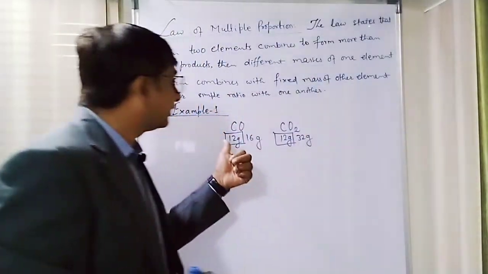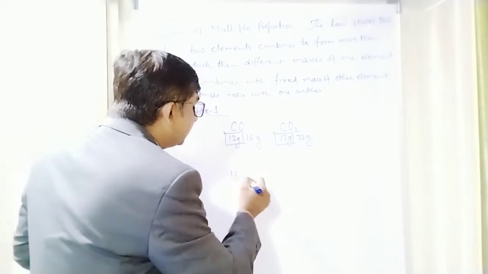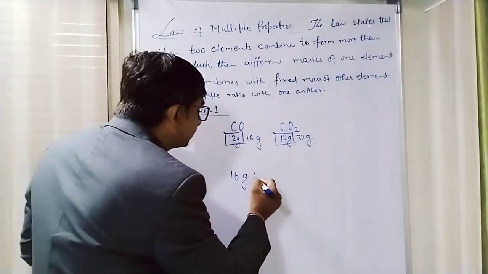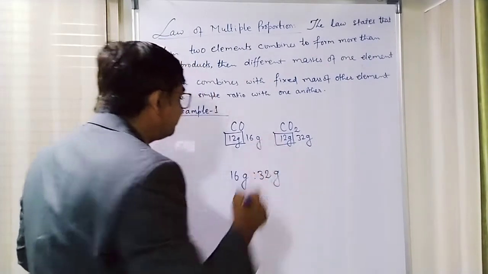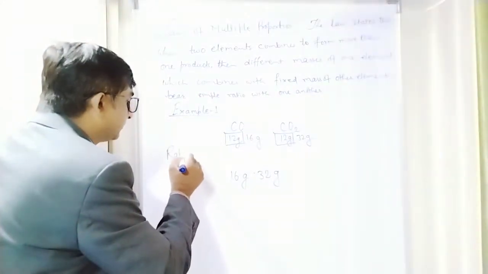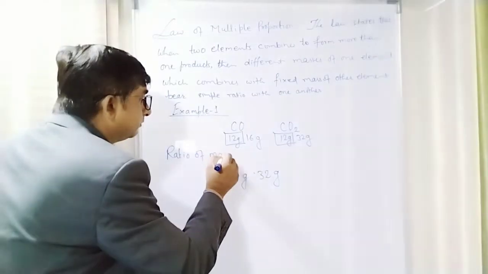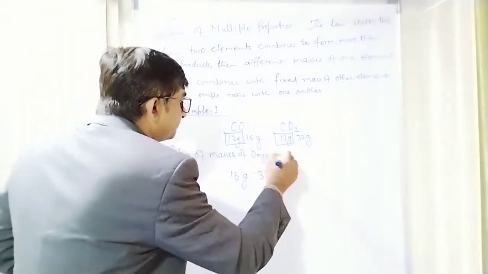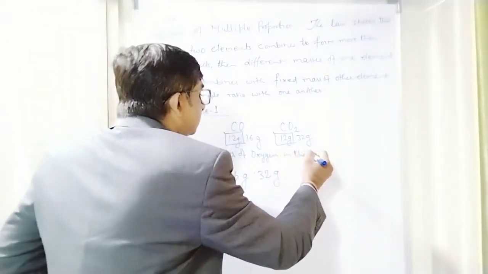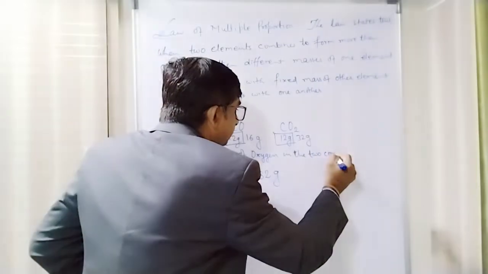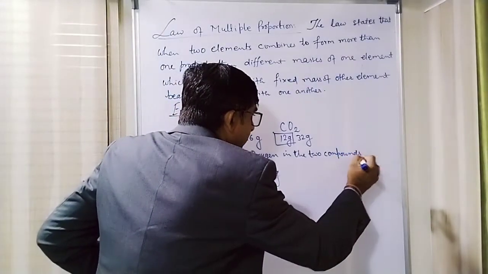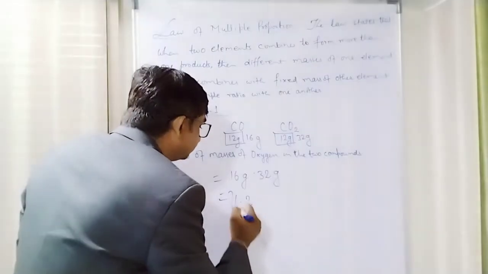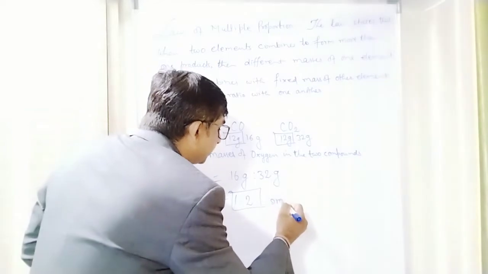Mass of oxygen in carbon monoxide is 16 gram and mass of oxygen in carbon dioxide is 32 gram. So the ratio of masses of oxygen in the two compounds is 16:32. That is nothing but 1:2, which is a simple ratio.